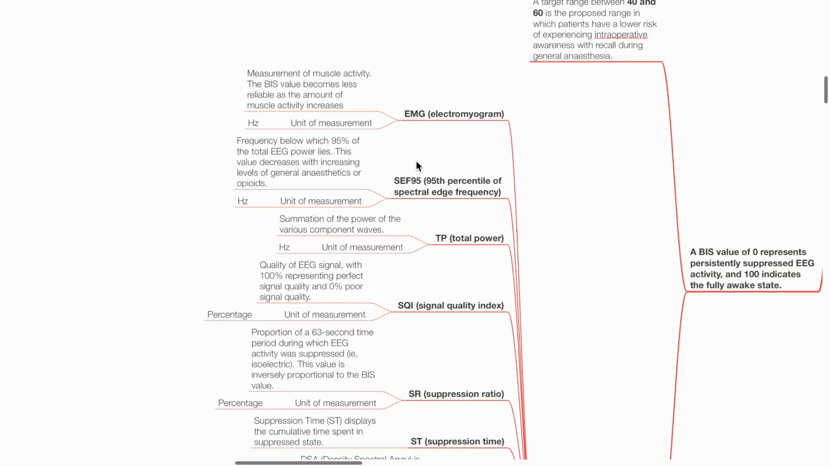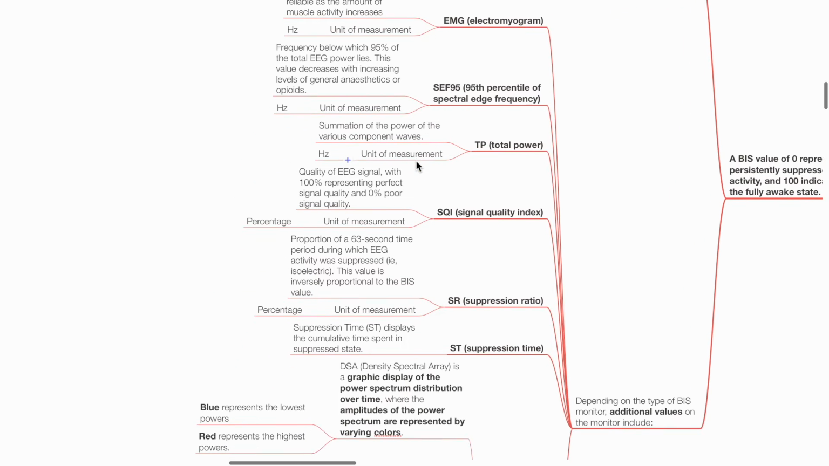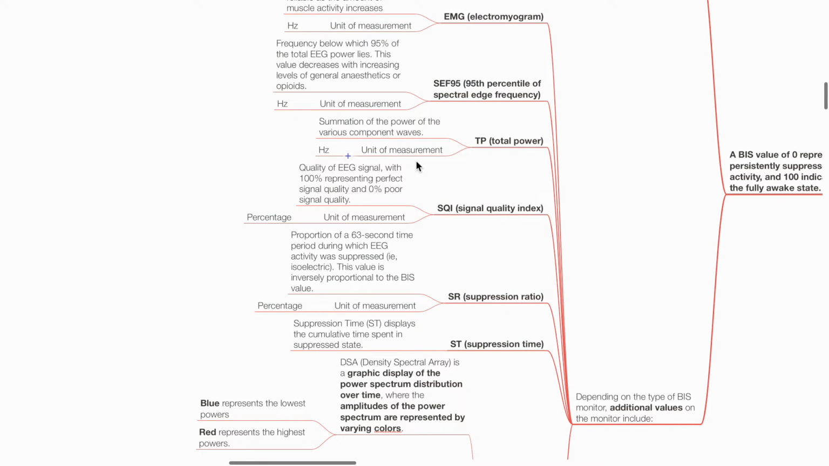Next is TP, or total power. This is a summation of power of the various component waves. Unit of measurement is Hertz. Next is signal quality index, SQI. This refers to the quality of the EEG signal, 100% representing perfect signal quality, 0% poor signal quality. Unit of measurement is percentage. Next is the suppression ratio, or SR. This is the proportion of a 63-second time period during which EEG activity was suppressed, i.e. isoelectric. This value is inversely proportional to the BIS value. Unit of measurement is percentage.